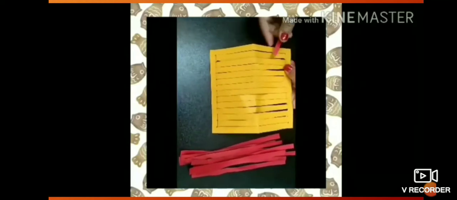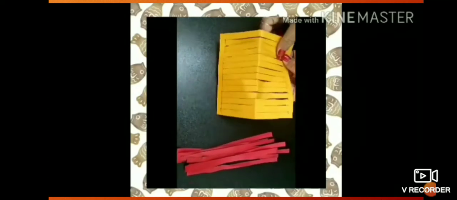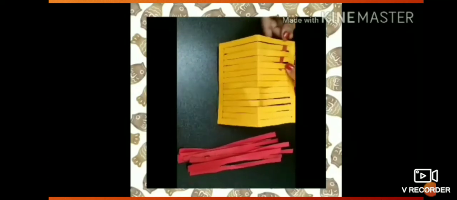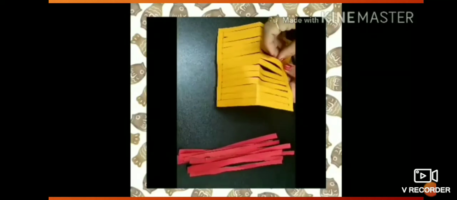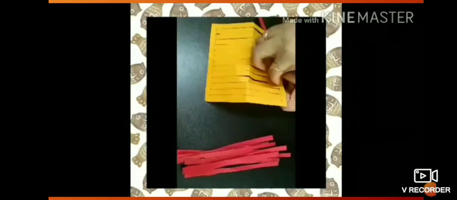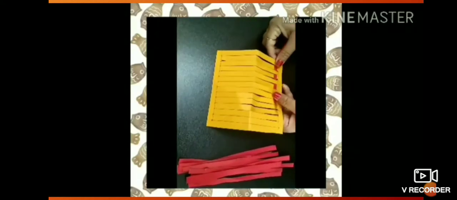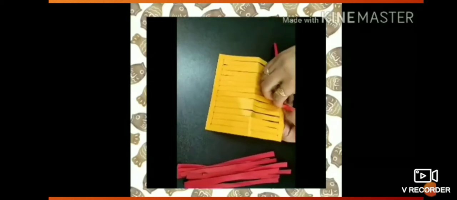Please watch very carefully. Take the strips up and down through each cut part of the other color paper as shown.